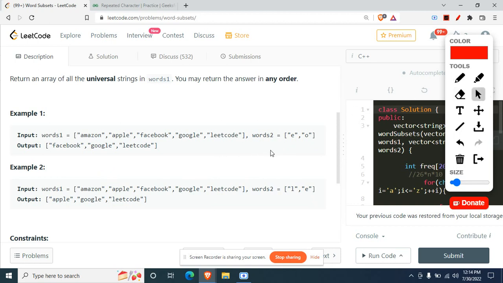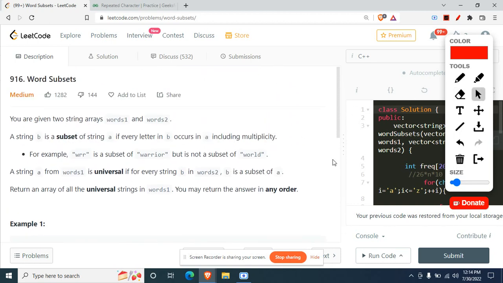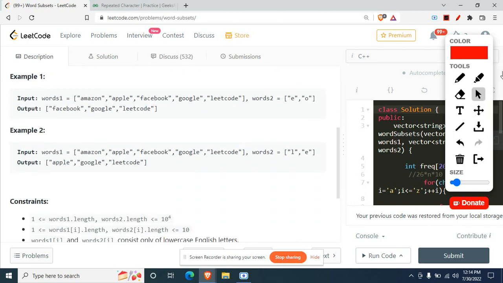Now let's get on to the algorithm part and the intuition on how to do it. The approach to this problem would be something like, first of all, you just need to take care of this words 2 array. And why so? You just compute what you need. At first, you need to have the frequency of the characters which you need.